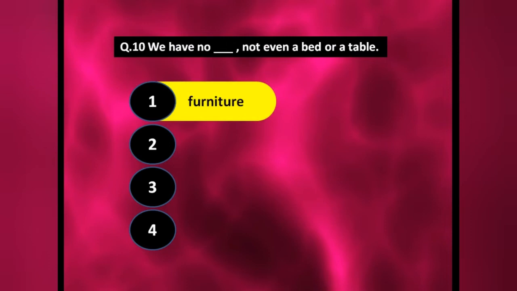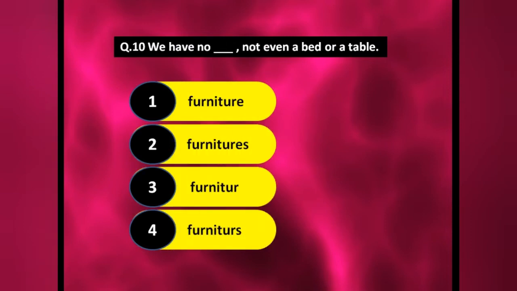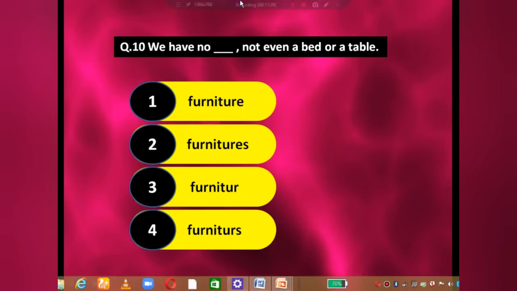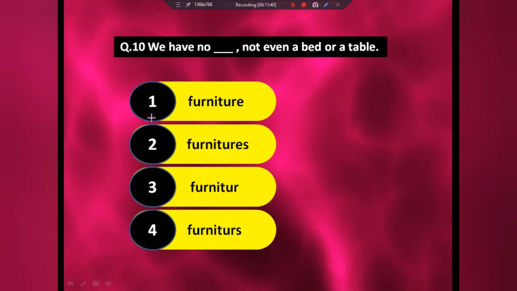Last sentence: we have no dash, not even a bed or a table. Okay, so we have no furniture, furnitures, furniture and furnitures. Again in this also you should know the spelling of furniture. If you know, then automatically you will come to know that third and fourth, these two options are wrong, because furniture spelling is furniture. Okay, now again furniture is an uncountable noun. So automatically furnitures is not a word.